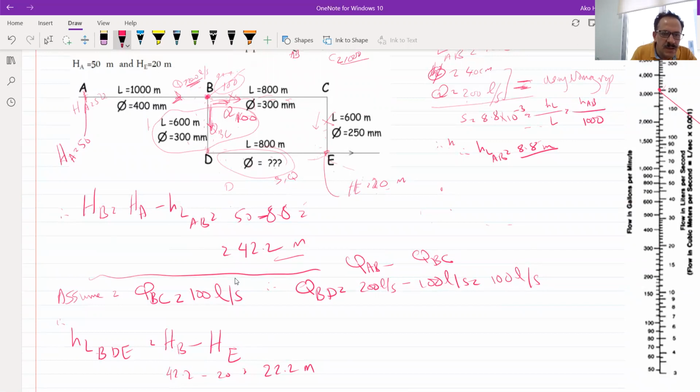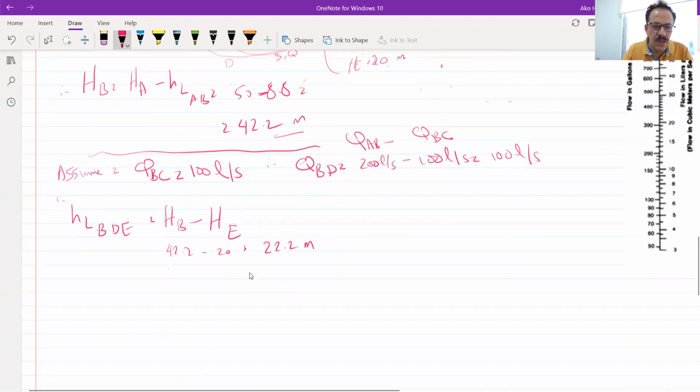Now, how to find the head loss for B and D in this part? I have its diameter and I have its Q. I will find the S and I will have the length here. I can find the individual head loss for this part. And I have 22.2 for both pipes together. I can find the head loss in this pipe, which means the S. And I have the Q. So having Q and S, I can find the diameter. This is the idea.